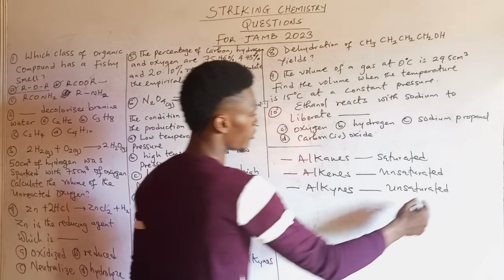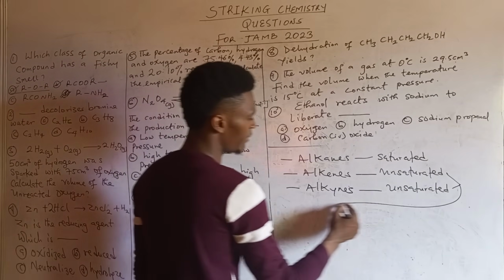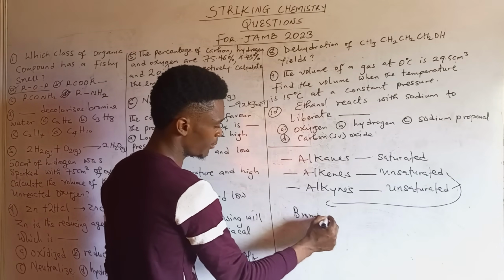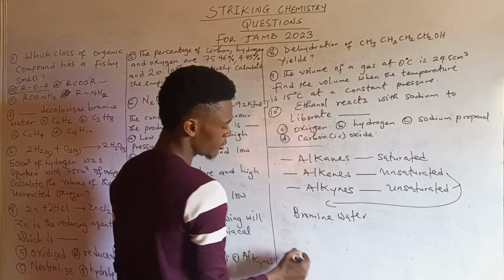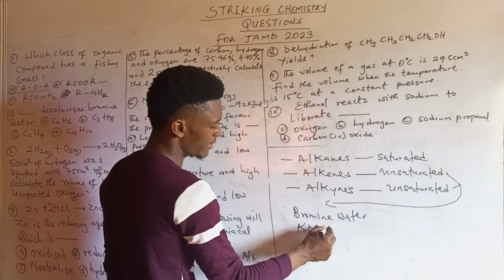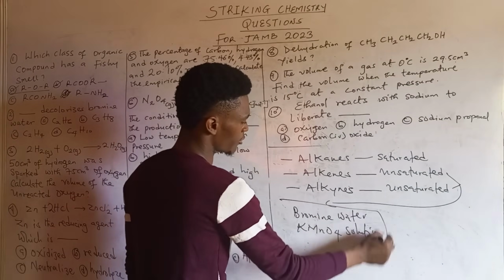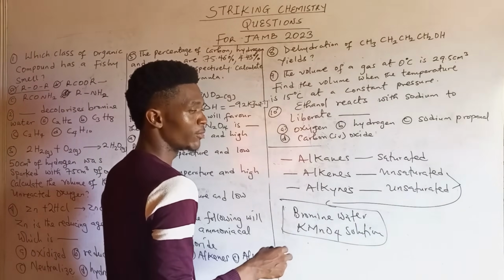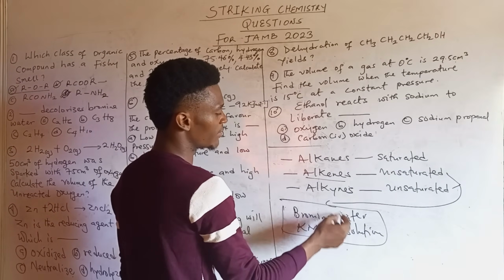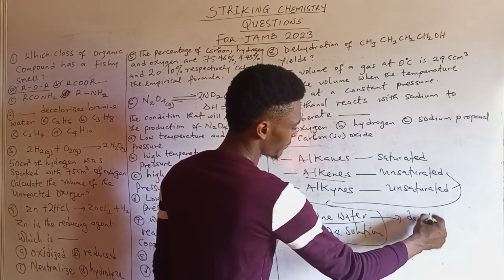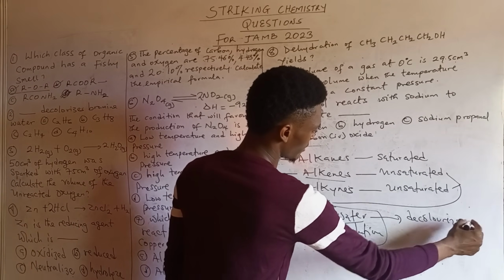So it is these two compounds that can give a positive test to bromine water and to KMnO4 solution. So when you react any member of the alkene with bromine water, it tends to decolorize bromine water, alright?